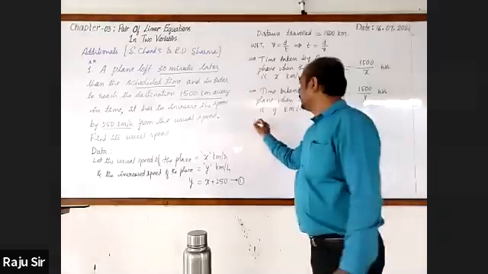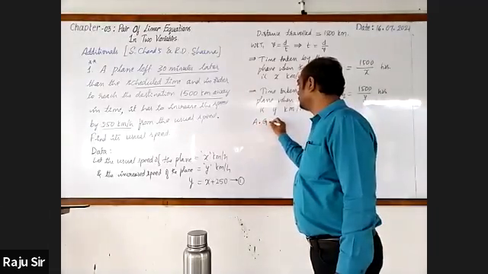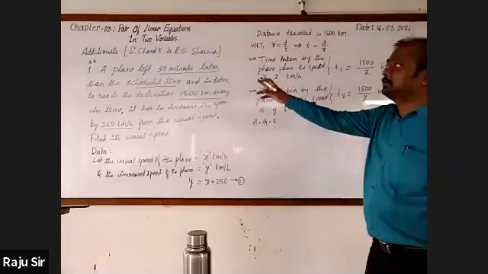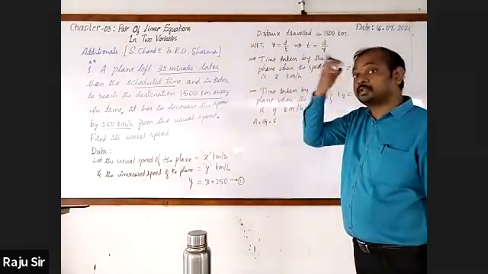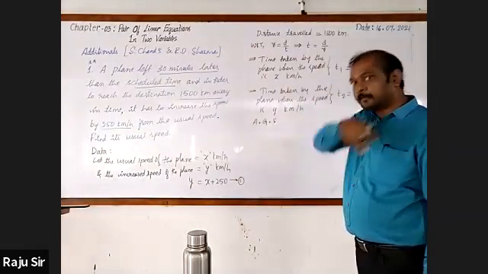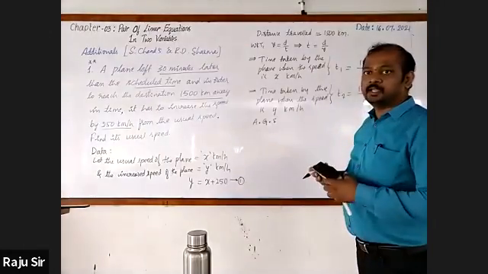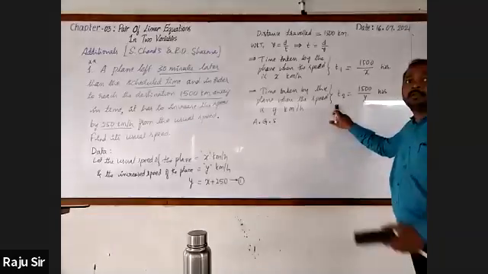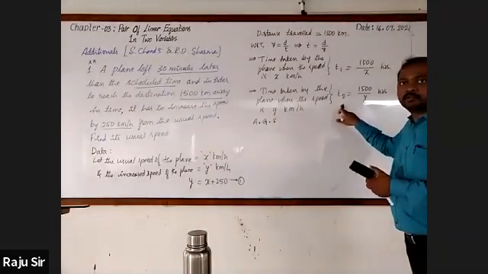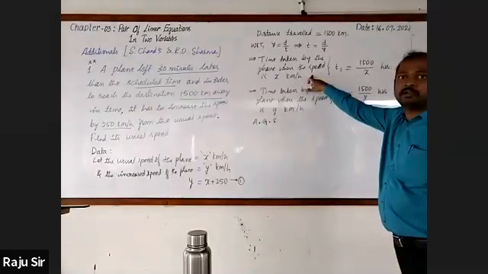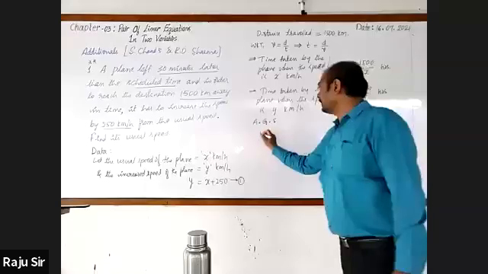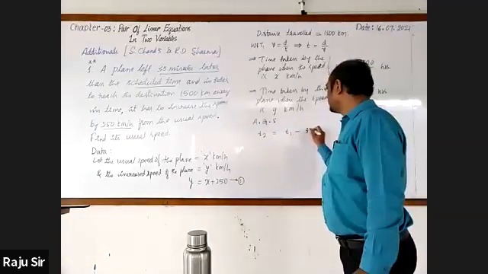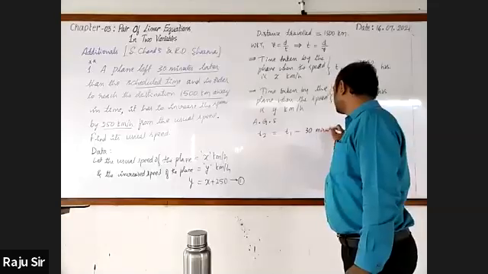Then, according to the given statement, the plane has left 30 minutes later, so it has to reach the destination 30 minutes early. Hence, t2 has to take 30 minutes less than t1. Hence, we can write t2 is equal to t1 minus 30 minutes.